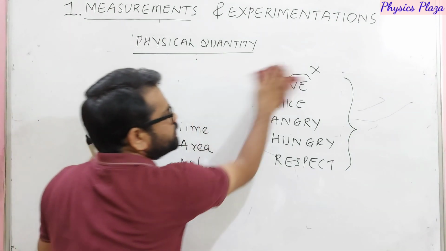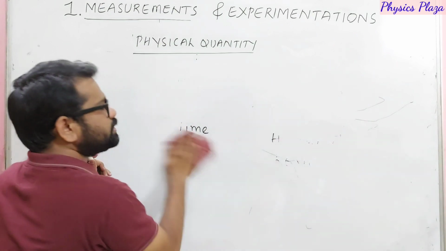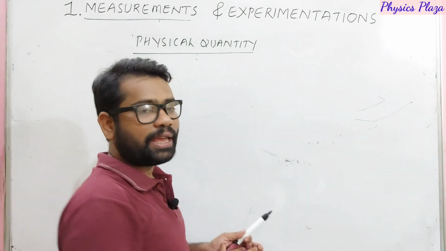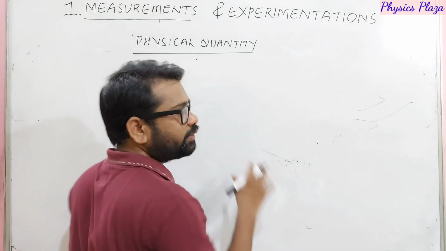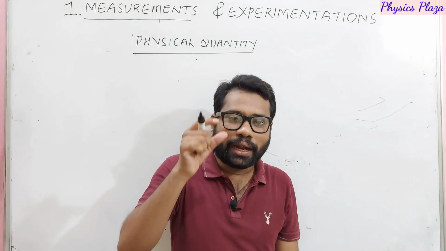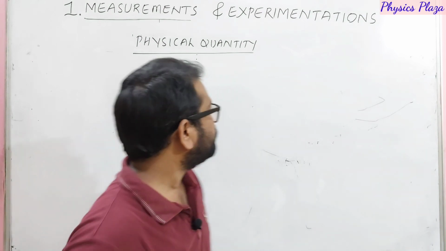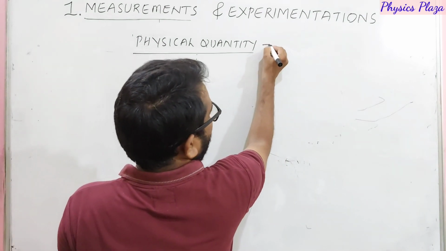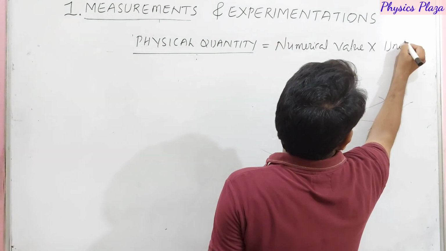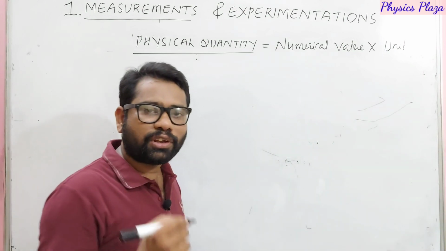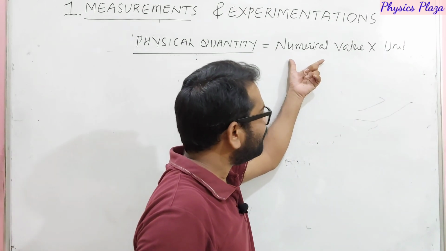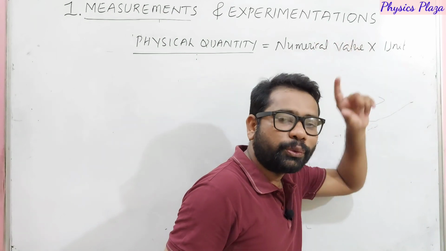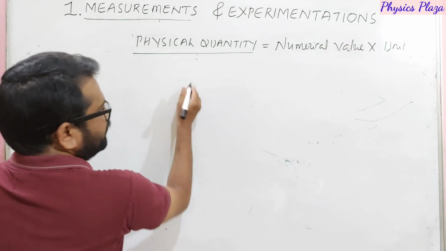You can take any physical quantity, children, it can be expressed in two parameters. One is numerical value, another one is unit. It's very, very important. Any physical quantity can be expressed in a numerical value and a unit. For suppose, dear children, let us take an example.